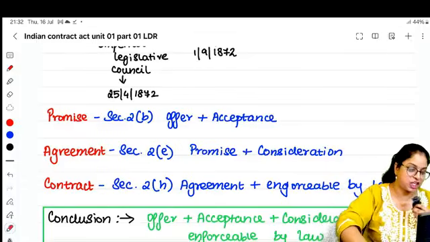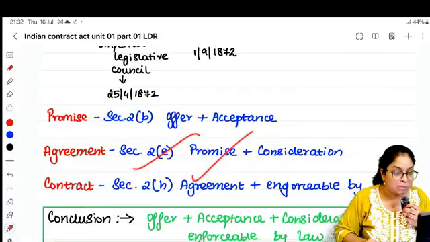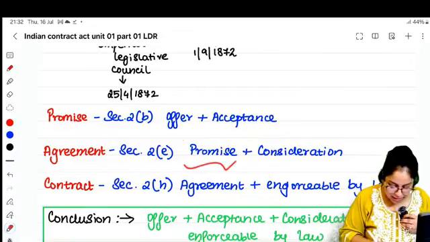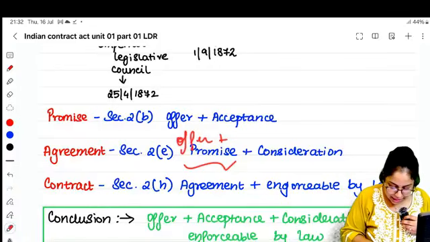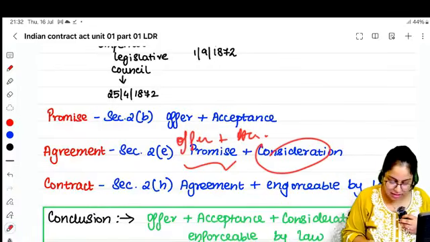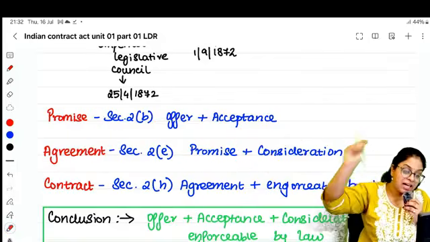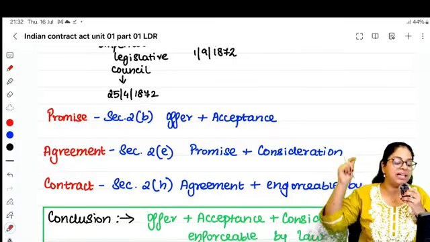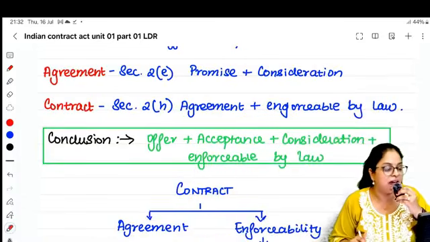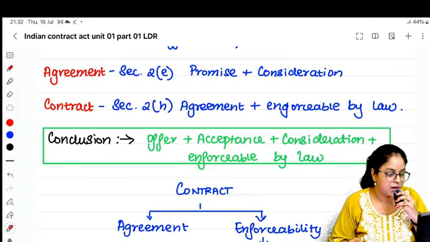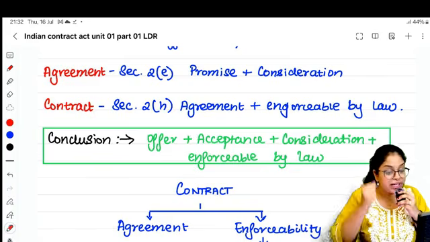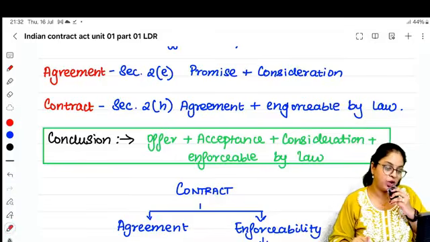An agreement is section 2 clause E, where there's promise plus consideration. Promise is nothing but offer plus acceptance plus consideration. Then it becomes an agreement. But when will it ultimately become a contract? Only when there is an agreement plus enforceability. Enforceability means you need to have the intention to create a legal obligation.